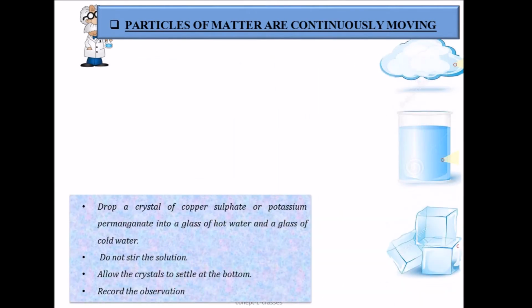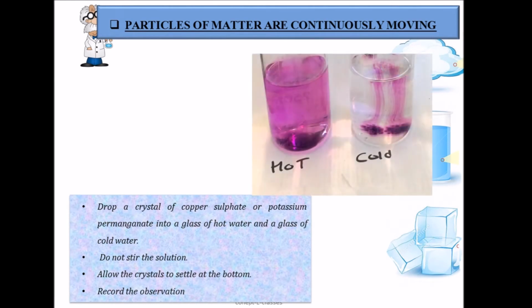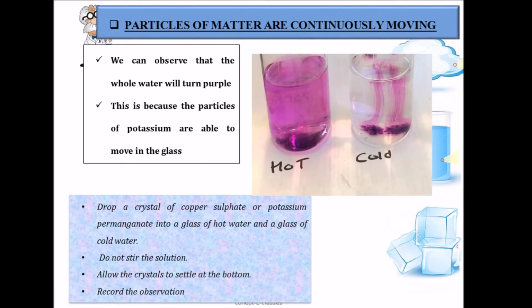Now let's consider the last activity. Here we drop a crystal of copper sulfate or potassium permanganate into a glass of hot water and a glass of cold water. Do not stir the solution. Allow the crystals to settle at the bottom of the beaker. What can you see? We can see that the whole water will turn purple. This is because the particles of potassium permanganate are able to move in the glass. And in the case of hot water, the potassium permanganate dissolves very quickly when compared to the cold water.